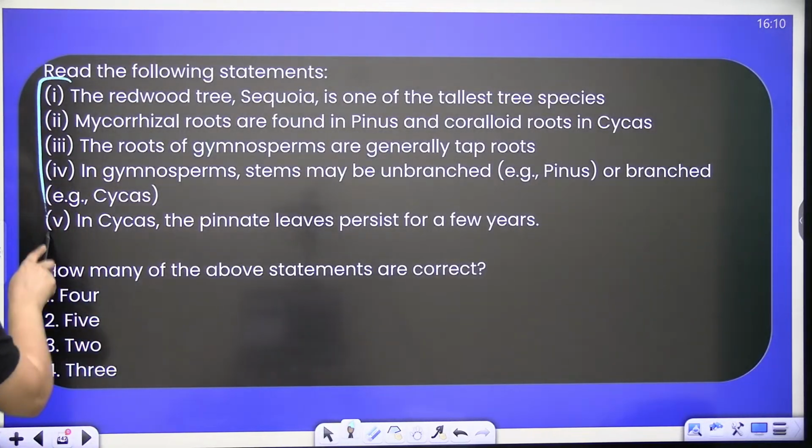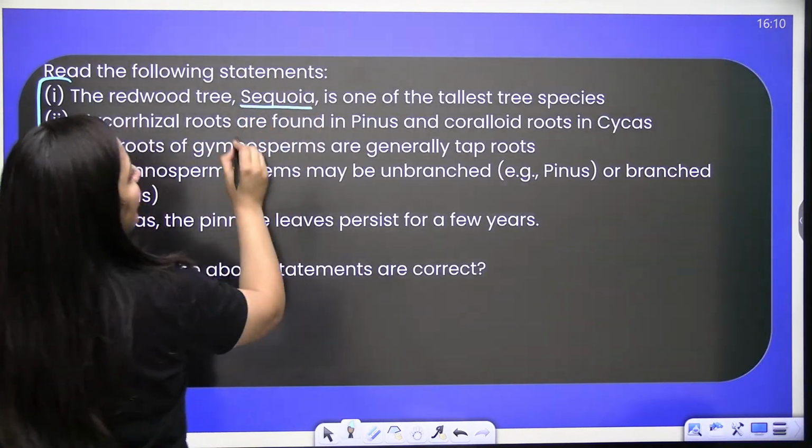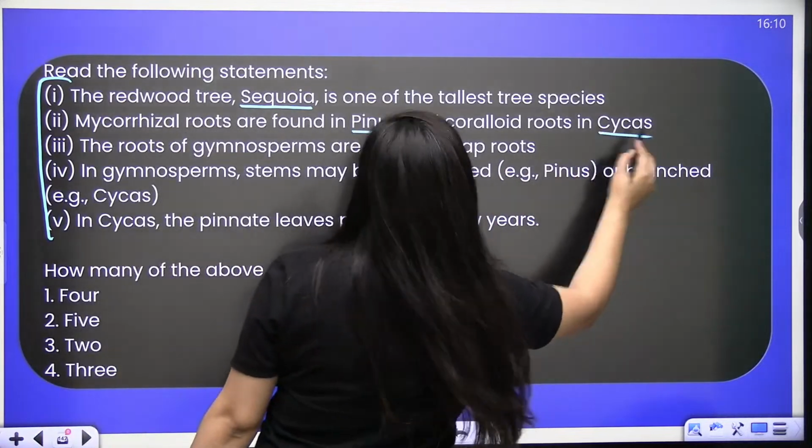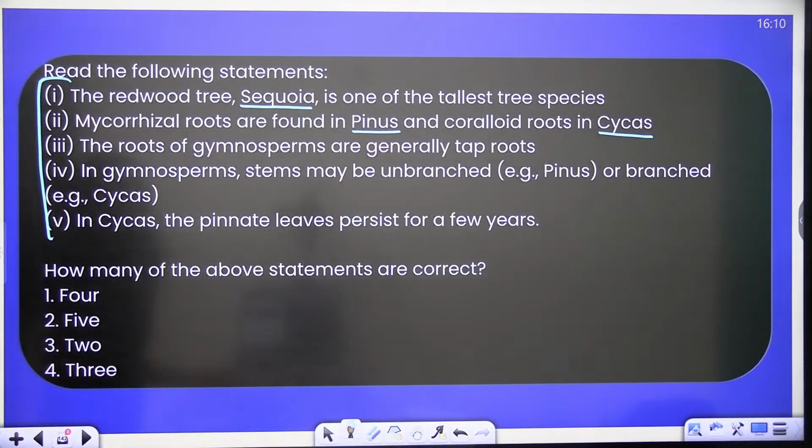Now read the following statements and then answer the question. The redwood tree Sequoia is one of the tallest tree species. Mycorrhizal roots are found in Pinus and coralloid roots in Cycas. The roots of gymnosperms are generally taproot. Stem may be unbranched or branched, and in Cycas the pinnate leaves persist for a few years. Now answer this question. Quick.